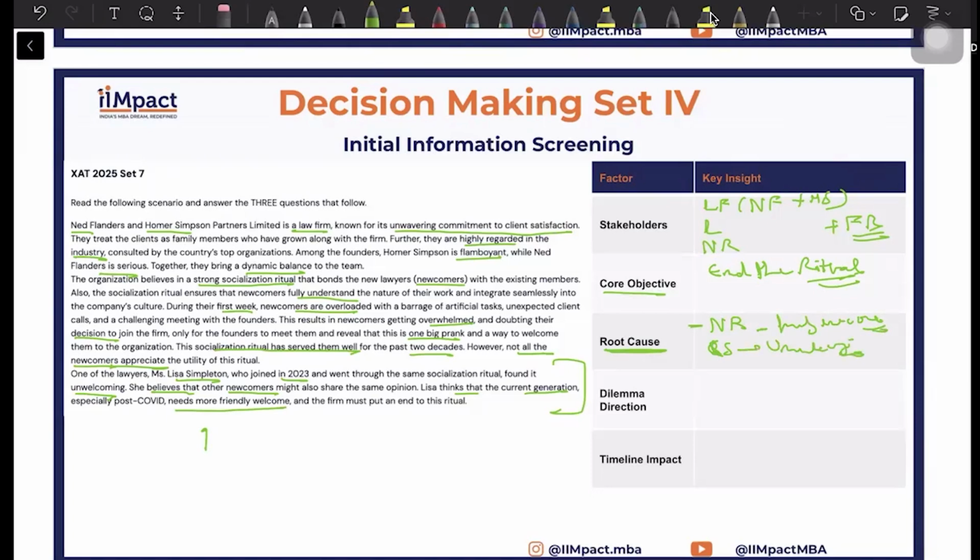So the dilemma direction is to continue this ritual as it is because it has served you well over the past 2 decades, versus let go of this entirely, which is what Lisa wants, versus a third hidden option, modify it, which would be the solid middle ground, which ensures both things, that the ritual is welcoming but also benefits the company. The timeline impact is going to be long term, because any change that you make will impact the generations of lawyers that are going to come. In the short term, again, it will depend on the question statements itself.